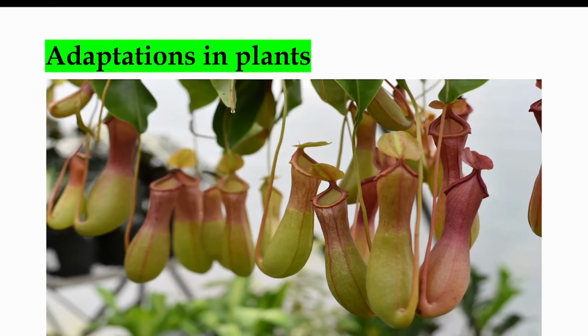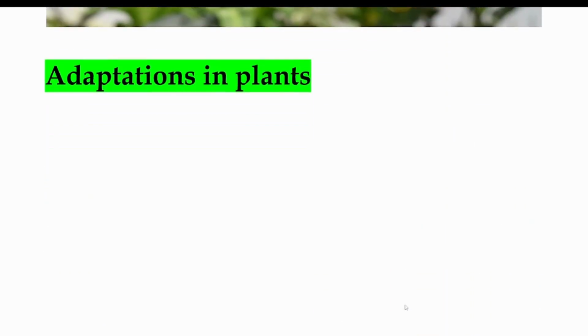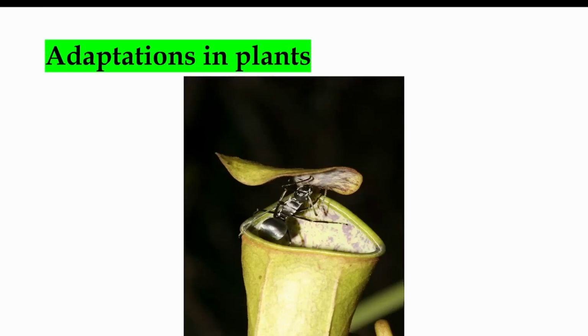See, this is the pitcher plant. When the insect sits on the pitcher or gets slipped into this pitcher, this is a lid. So when it gets closed, the insect is trapped inside the pitcher. So this is how the pitcher plant traps the insects. See, the insect is in the pitcher. The lid is slowly getting closed and the insect is trapped inside like that.